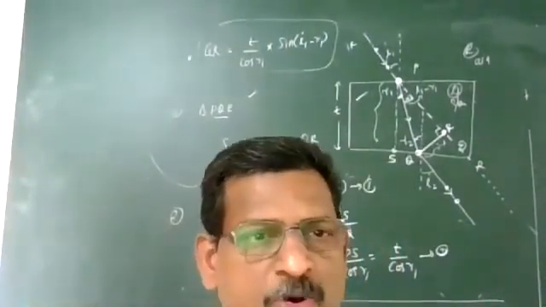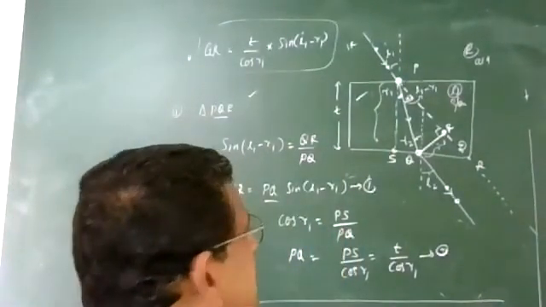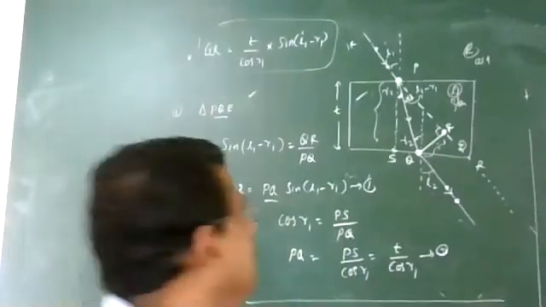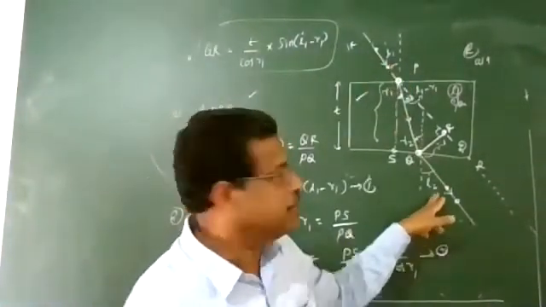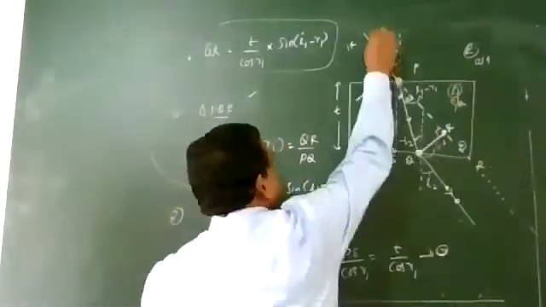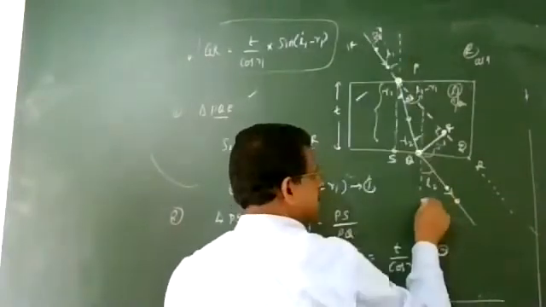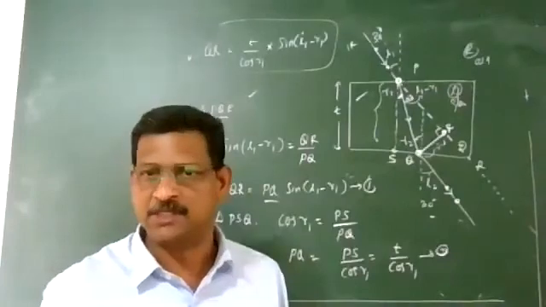Next important point: what is the relation between angle of incidence and angle of emergence? Angle of incidence is equal to angle of emergence. Why? Because these two opposite normals and rays are parallel. If this angle is 30 degrees, this angle is also 30 degrees.